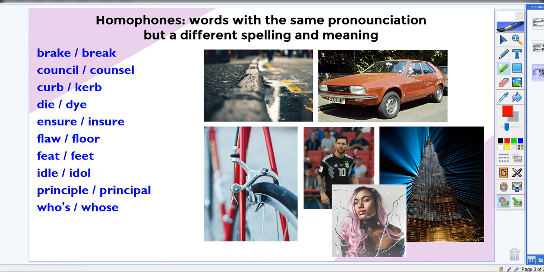Break, counsel, curb, die, insure, floor, feet, idle, principal, whose.